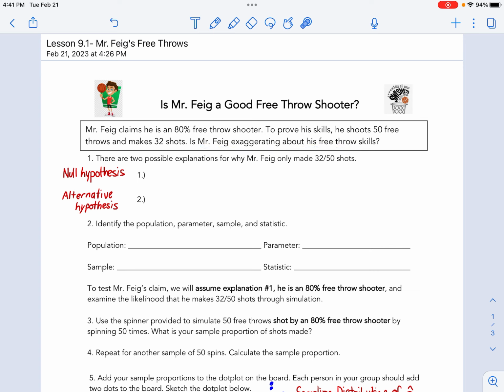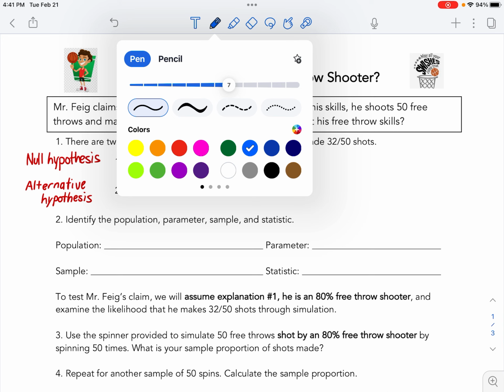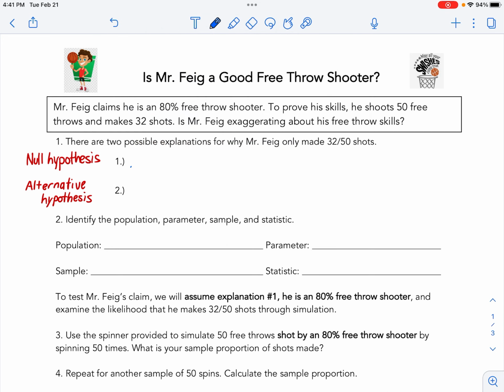So number one, there's two possible explanations to why I only made 32 out of 50. The first explanation is that I am actually a good shooter. I am an 80% shooter.